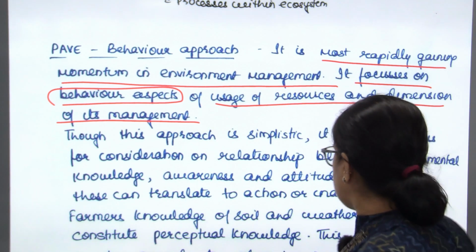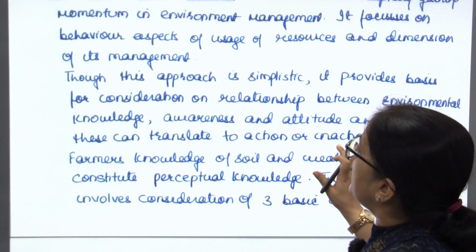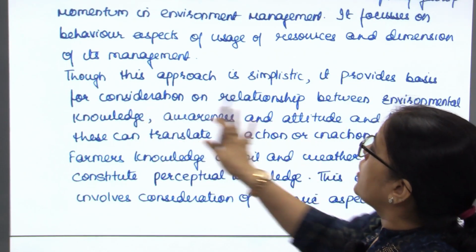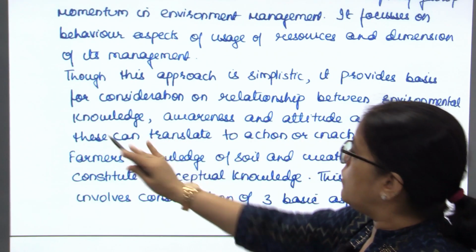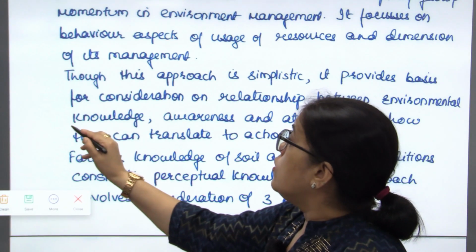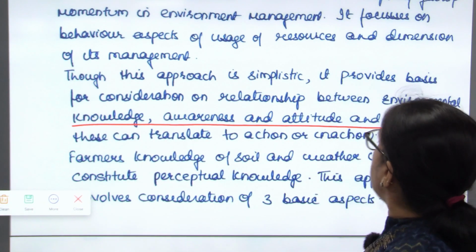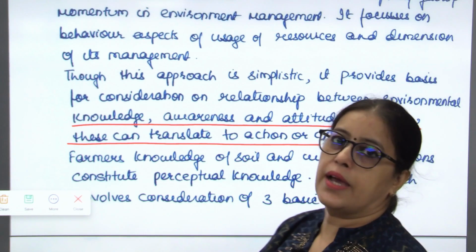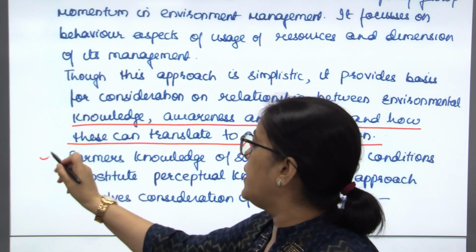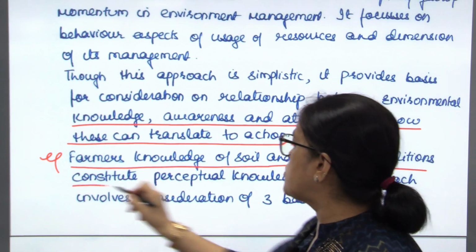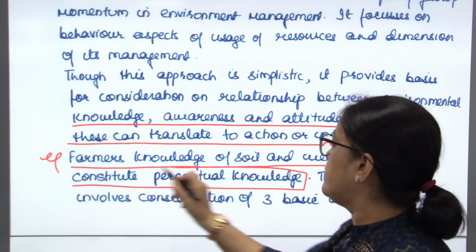And after that, when we move ahead, we have given you an example. Though this approach is simplistic, it provides a basis for consideration of the relationship between environment, and this is very important, so I want to highlight it, knowledge, awareness and attitude, and how these can translate into action or inaction. Here the example is given: farmers' knowledge of soil and weather conditions constitutes perceptional knowledge.